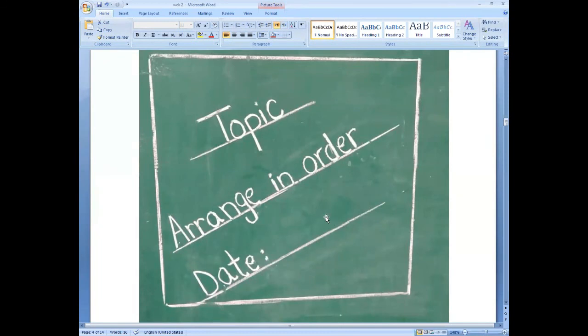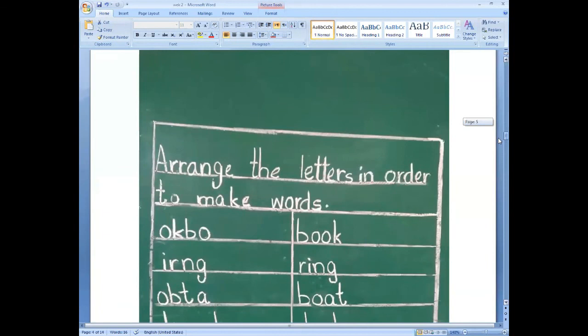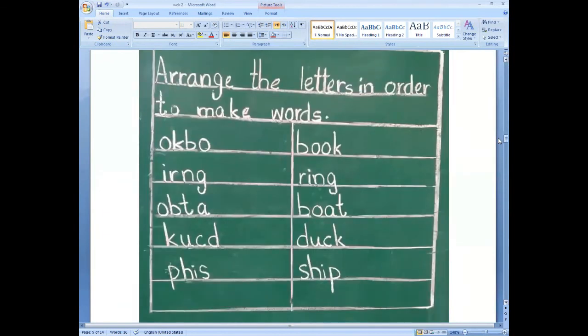Now look here. With a pencil you have to do your work, not pen and markers. You have to write your homework with a pencil. After the title page, you have to write this one in your copy. First take a screenshot of both activities, this one and the title page.